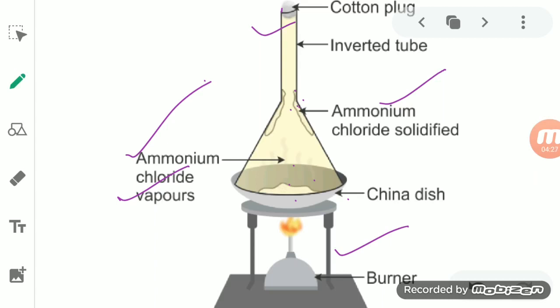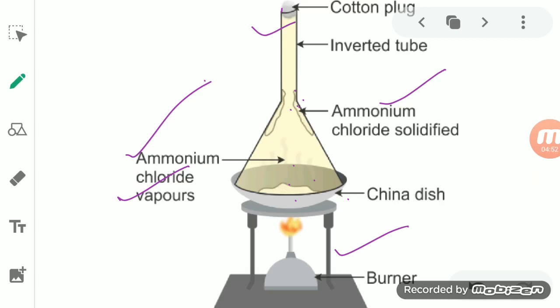It means it takes its original condition again. And the non-sublimable portion, like if we have taken a salt or sand with the ammonium chloride, will remain in the china dish.